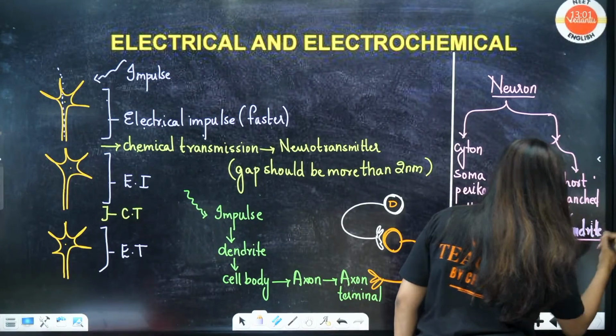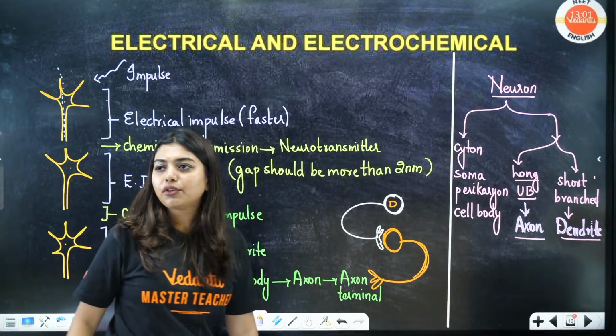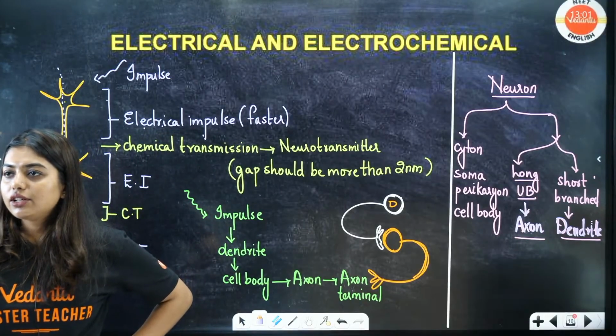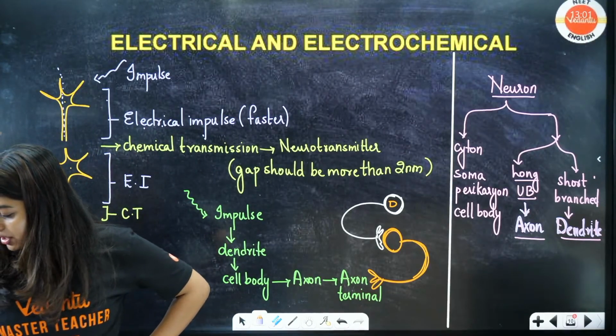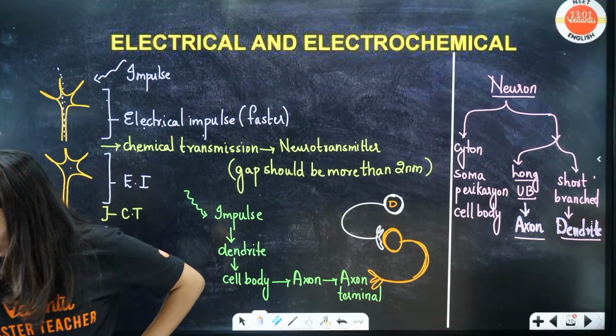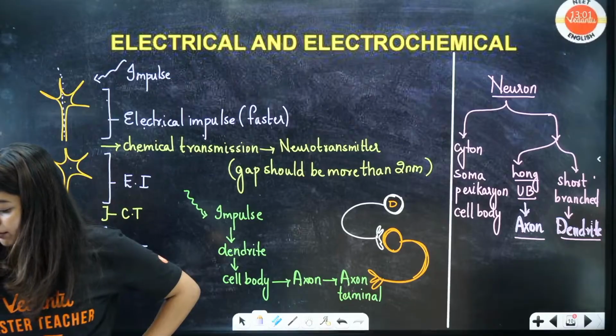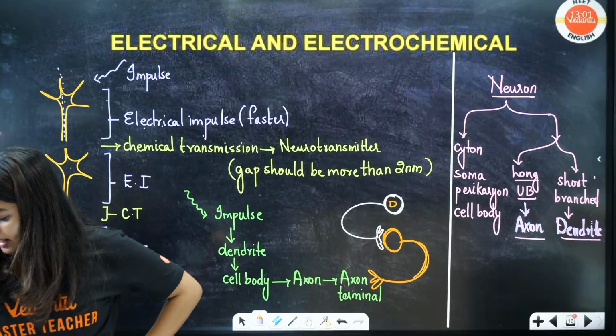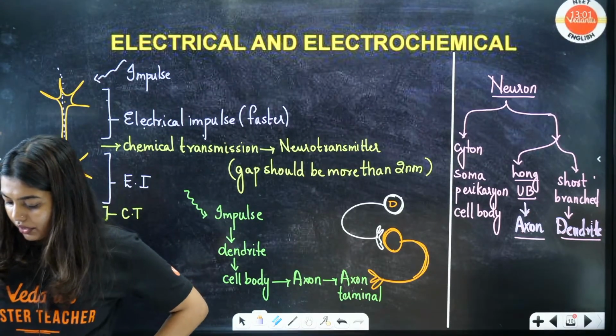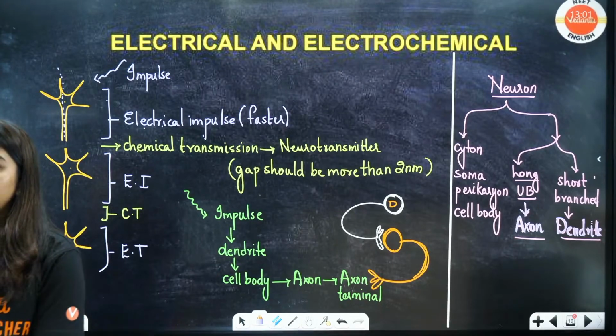Dendrite. Students, who receives the information? Yes, very good. Who receives the information? I think chats are slow here. Unbranched, good. Perikaryon, yes, very good. Who receives the information? Tell me quickly in the chats. Fast, fast. Who receives the information?